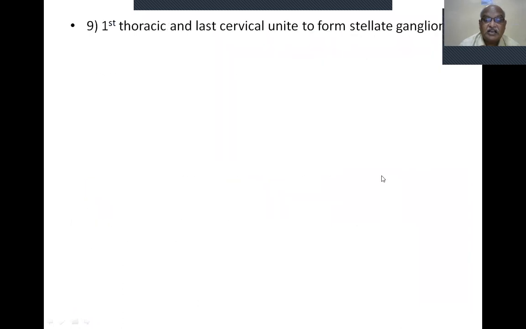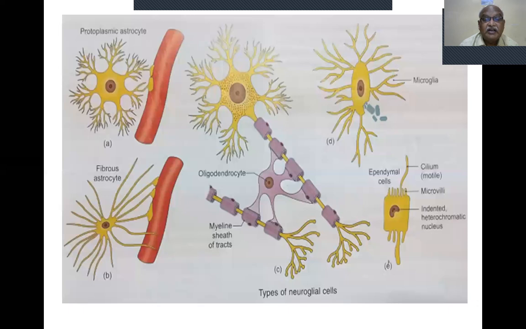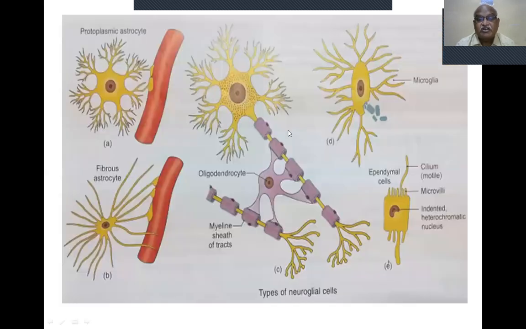So all these things are kept in the tabular form. Shape of the nucleus: oval light stain, small spherical dark stain. Oligodendrocyte nucleus is small spherical dark stain. I will show you. This is oligodendrocyte. This nucleus is small spherical and densely stained. This is large oval lightly stained.